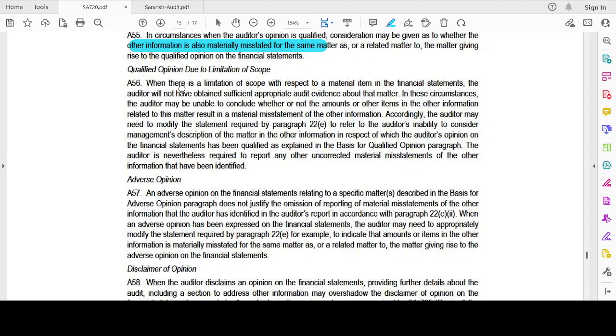Qualified opinion due to limitation of scope. When there is a limitation of scope with respect to a material item in the financial statement, the auditor will not have obtained sufficient appropriate audit evidence about the matter. In these circumstances, the auditor may be unable to conclude whether or not the amount of other information related to this matter results in a material misstatement of the information. Accordingly, the auditor may need to modify the statement required to refer to the auditor's inability to obtain, and consider the management's description of the matter. See, I have not obtained any evidence which could support that material item. That's why I'm stating the fact that I was not able to obtain evidence, and that's why I am not able to give a comment upon this.